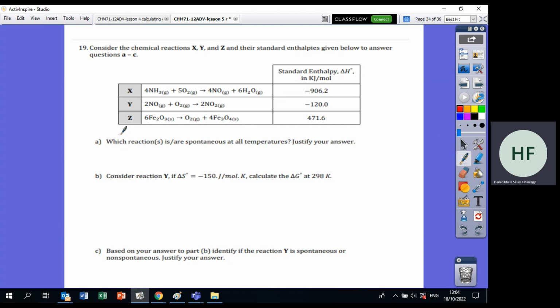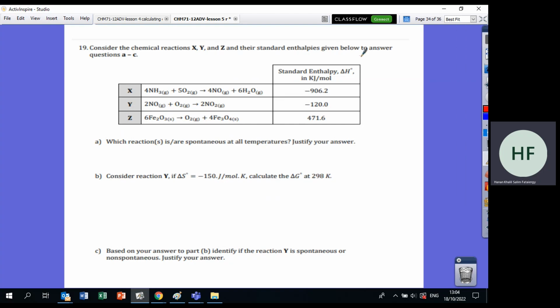You have this question: which reaction is spontaneous at all temperatures, like we did before. Let's do delta H, delta S, and delta G. Here we have 9 moles and here we have 10 moles, so the entropy is positive. Here we have 3 moles and here we have 2 moles, so this is negative. Here we have solid becoming gas, so this is more randomness. The gas particles will move more, so this is positive.